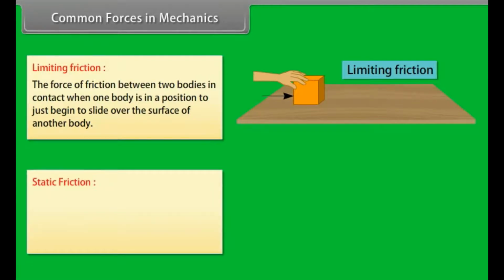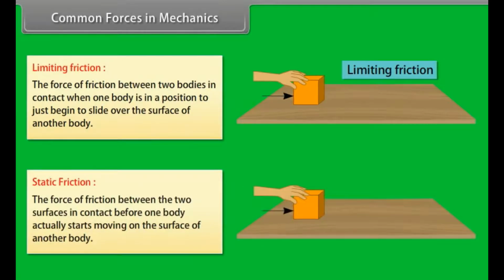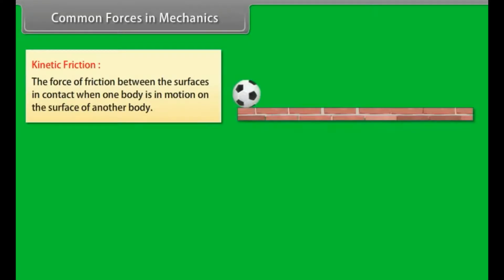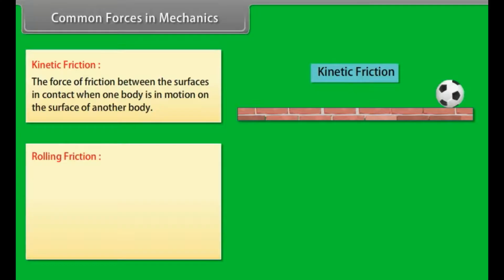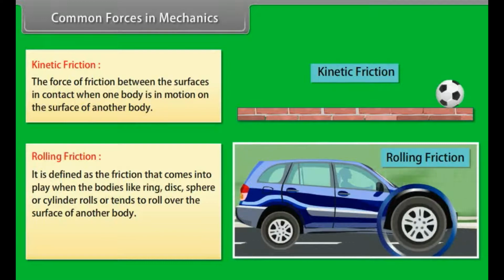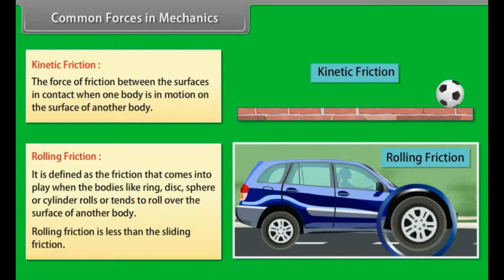Static friction. The force of friction between two surfaces in contact before one body actually starts moving on the surface of another body. Kinetic friction. The force of friction between the surfaces in contact when one body is in motion on the surface of another body. Rolling friction. It is defined as the friction that comes into play when bodies like ring, disc, sphere or cylinder roll or tend to roll over the surface of another body. Rolling friction is less than the sliding friction.